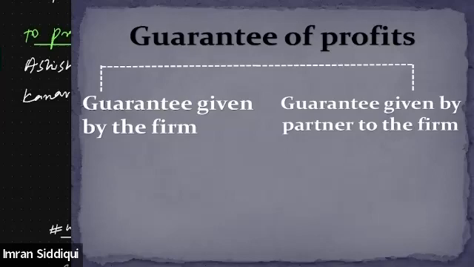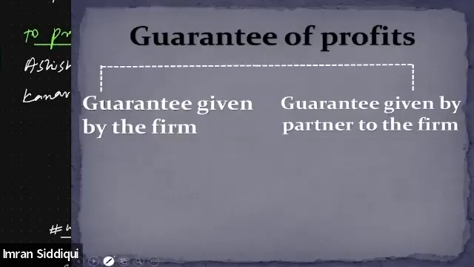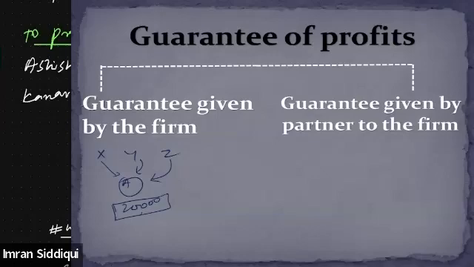That means when all the partners have collectively decided to give the guarantee to some other partner, that is considered as the guarantee given by the firm. Let's suppose there are three partners X, Y, and Z, and they are admitting one new partner, Mr. A, and they collectively give him a guarantee that he will be able to maintain a profit of 20,000. So this is considered as the guarantee given by the firm, since all the partners are giving him the guarantee.